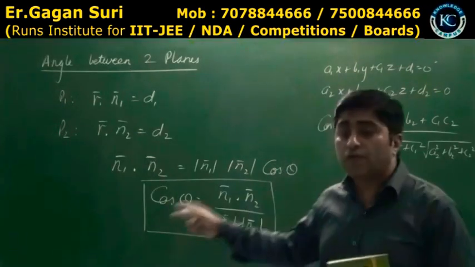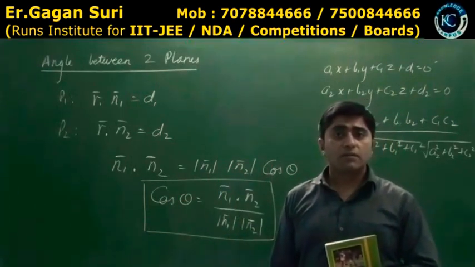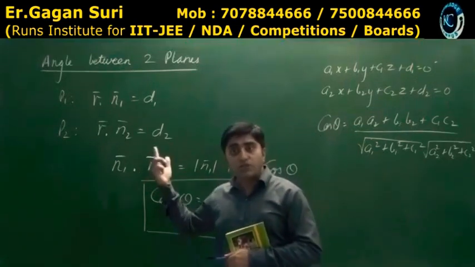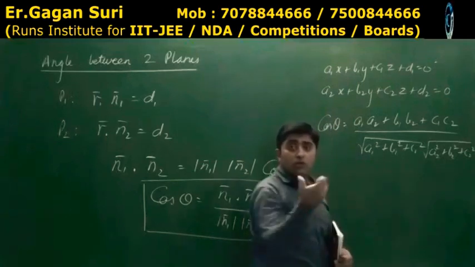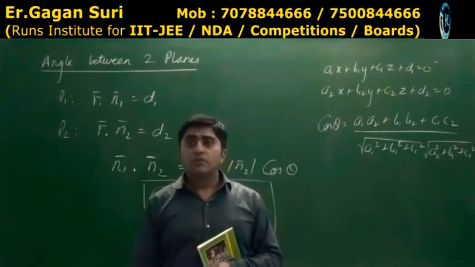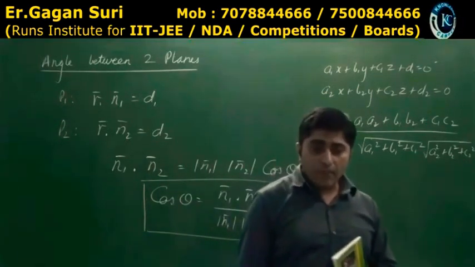Acha, if suppose you have to find whether the planes are perpendicular or not, how will you search for it? Yes. If n1 dot n2 comes out to be 0, they are perpendicular. Or a1 a2 plus b1 b2 plus c1 c2 is 0, they are perpendicular. That is an older version, which you have already studied in straight lines. Clear? Okay.